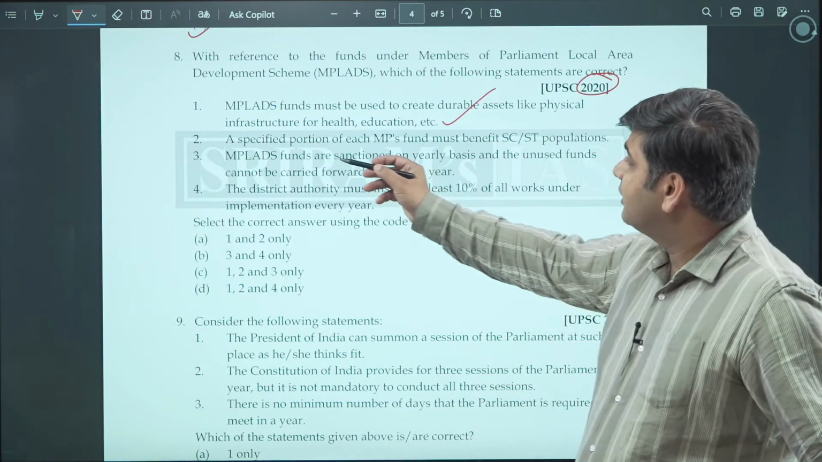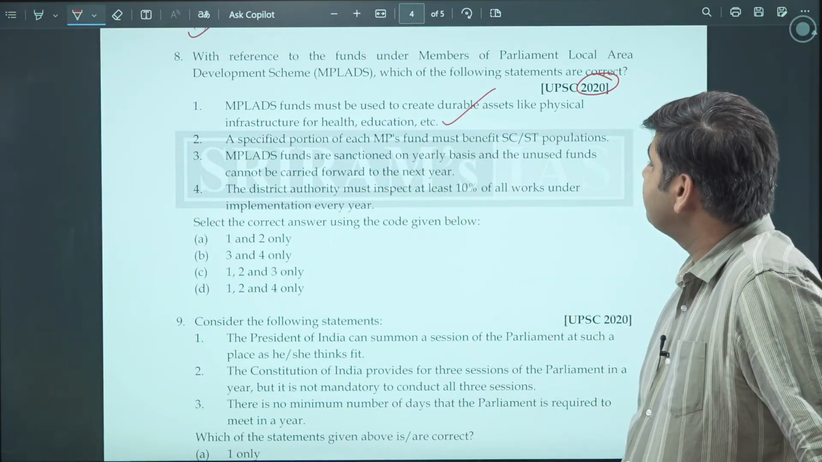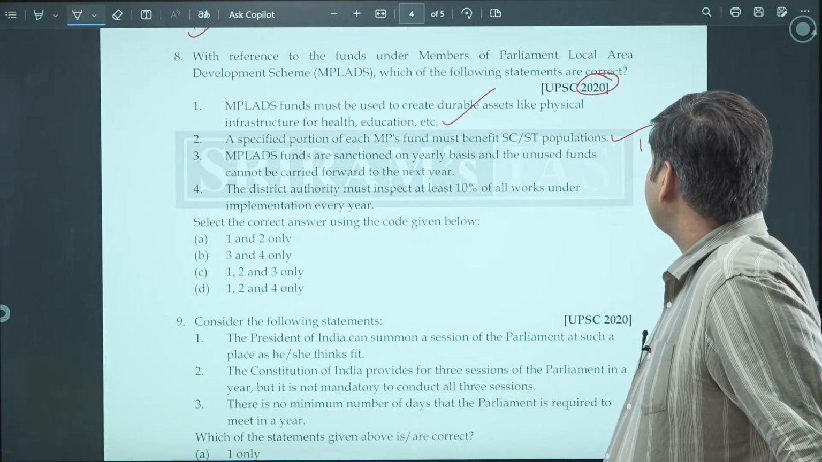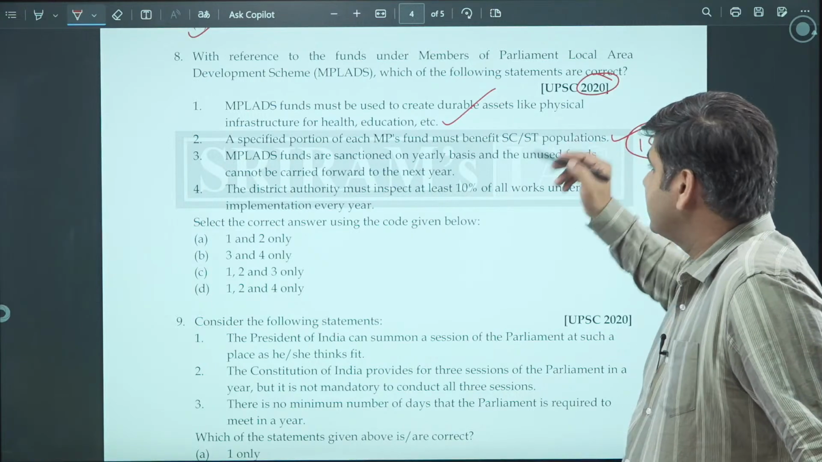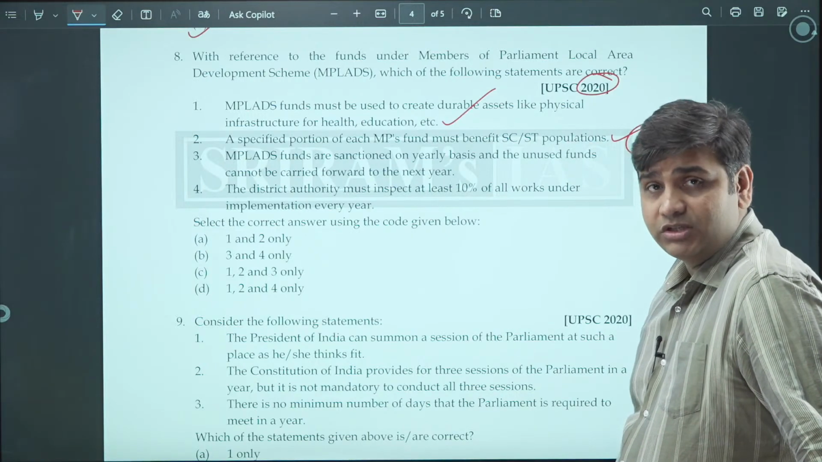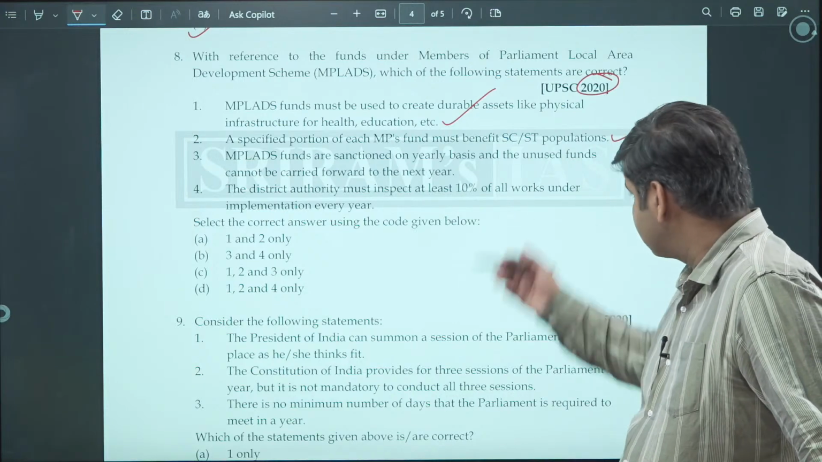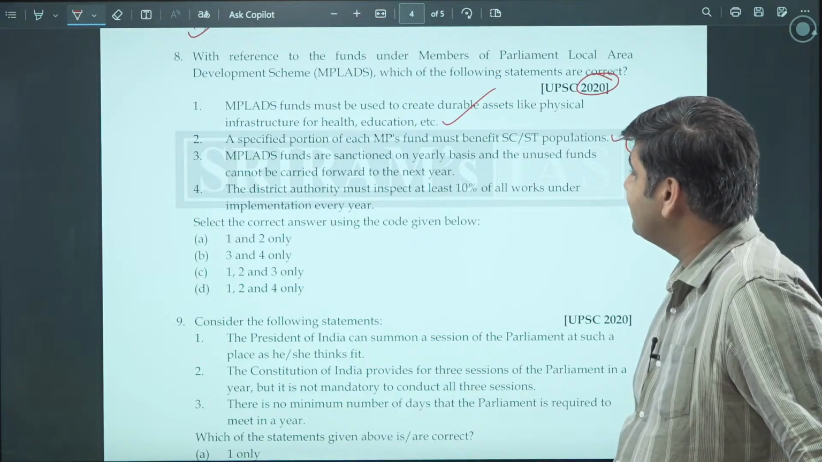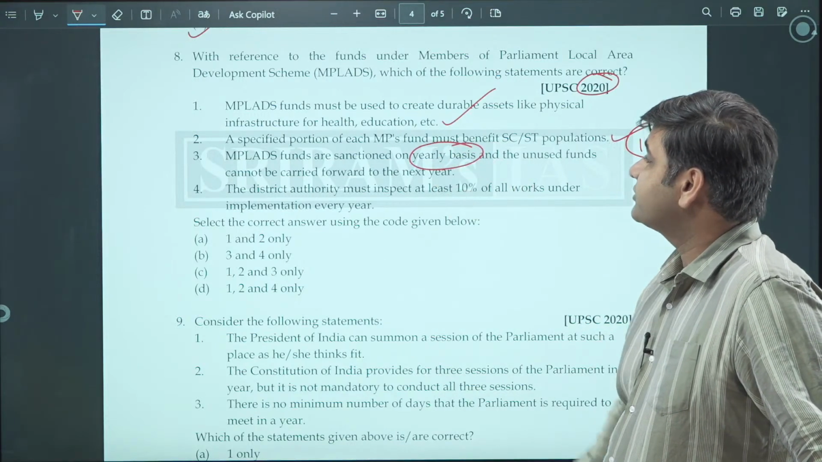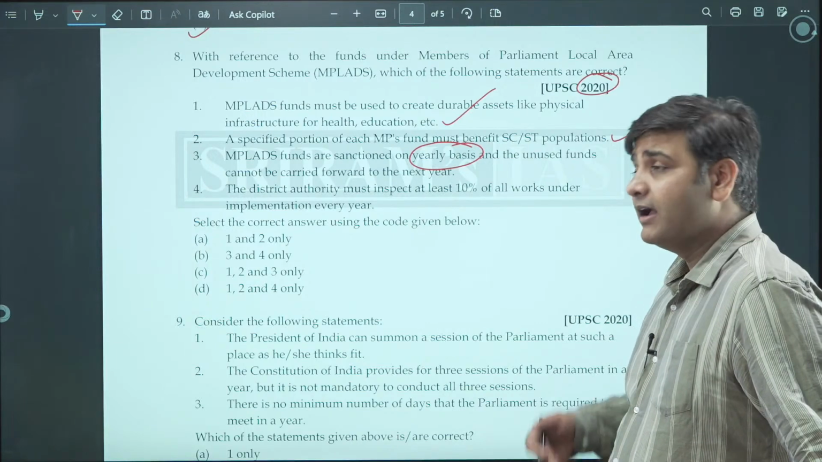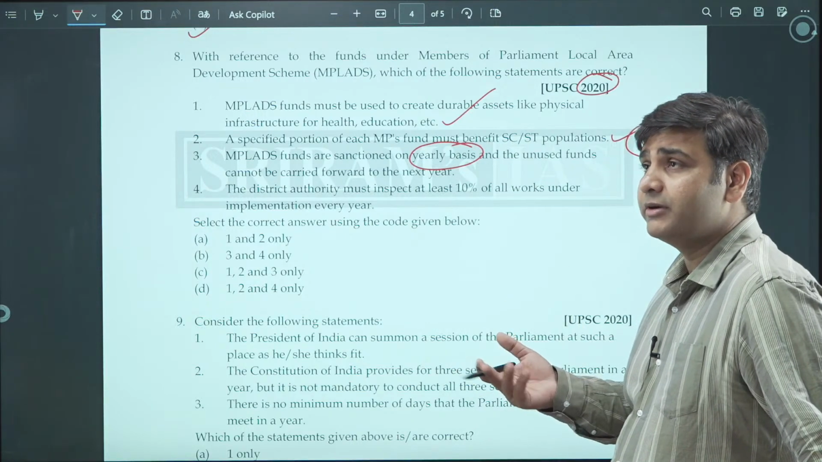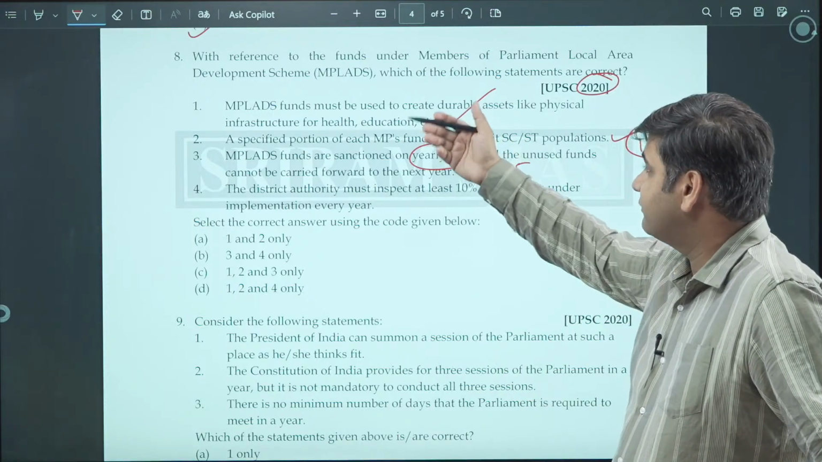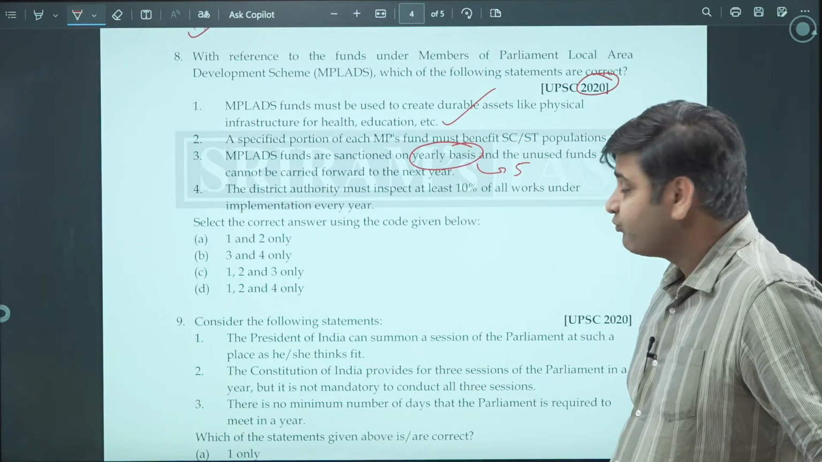Okay. A specified portion of MP's fund must benefit SC and ST. Yeah, around 15% and 7.5% respectively goes to these particular communities for their development. So this is a correct statement. MPLAD funds are sanctioned on yearly basis. Now this is a wrong statement. It is not sanctioned on yearly basis. A natural term for a member of Parliament or member of legislative assembly is 5 years.